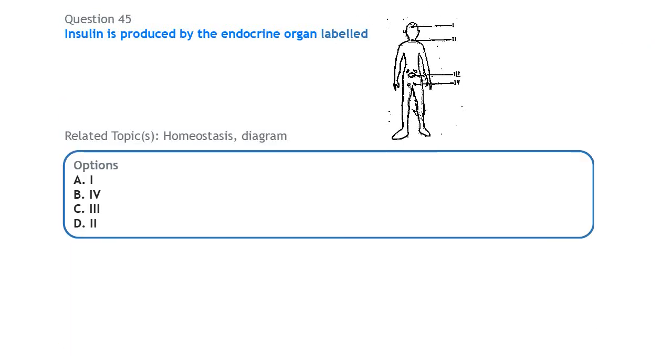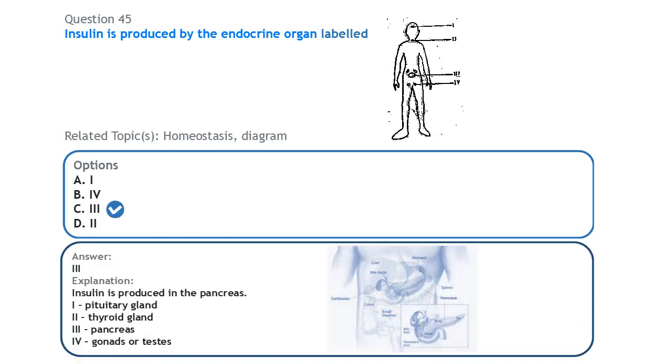Question 45 on homeostasis. Insulin is produced by the endocrine gland, the endocrine organ labeled. So insulin is produced by the pancreas, which is the word I. The pancreas produces insulin.